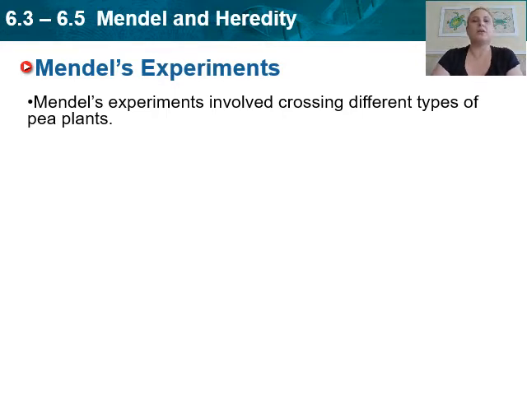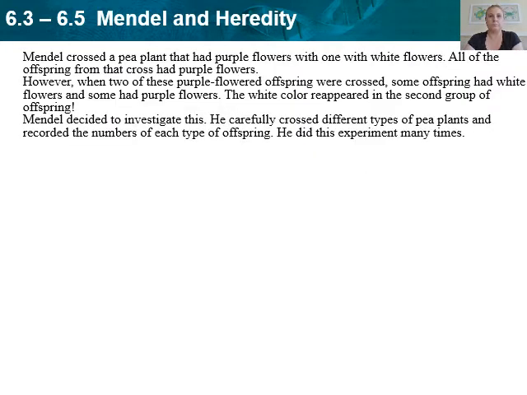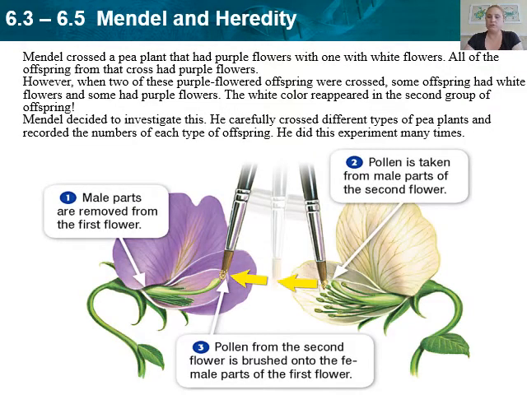All right. So Mendel's experiment, what did Mendel actually do? Well, he crossed several different types of pea plants, okay? And to cross means to mate or breed two individuals. So what exactly did he do? You don't need to write this down. This is a lot of extra details.